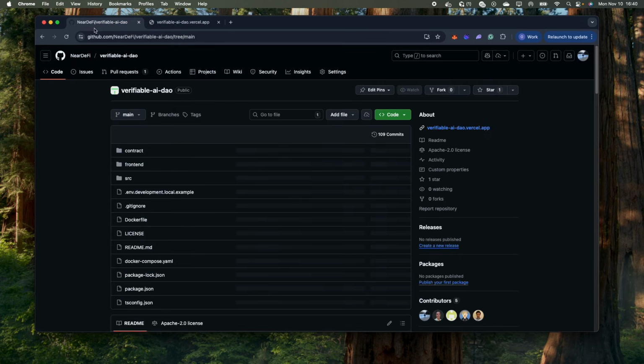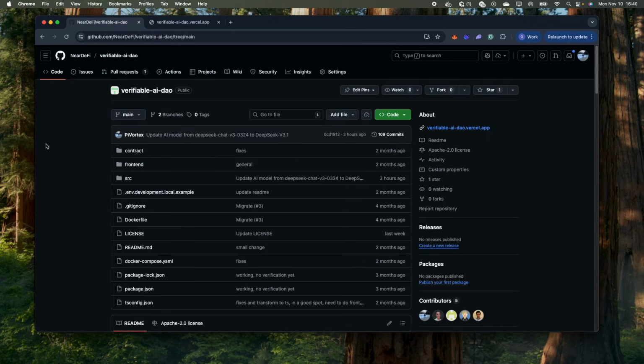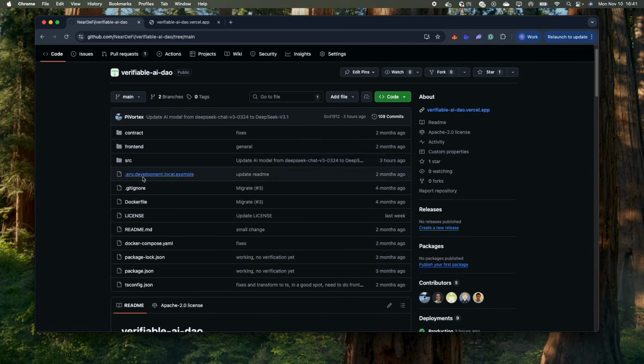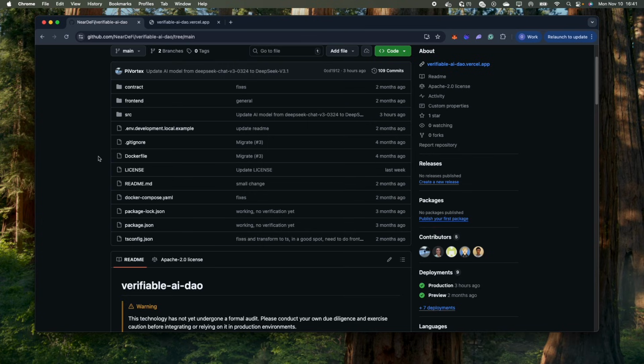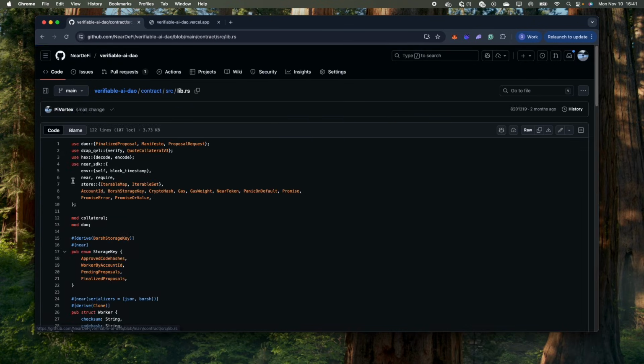So let's move over to the code of the DAO. The repo consists of three main components. There's the contract, the front end, and the agent, which is the source folder, and these additional files. For looking at what each file does, I suggest you look further into the docs. These are just generic to Shade Agents. So let's first dive into the agent contract. We'll go to the entry point first.